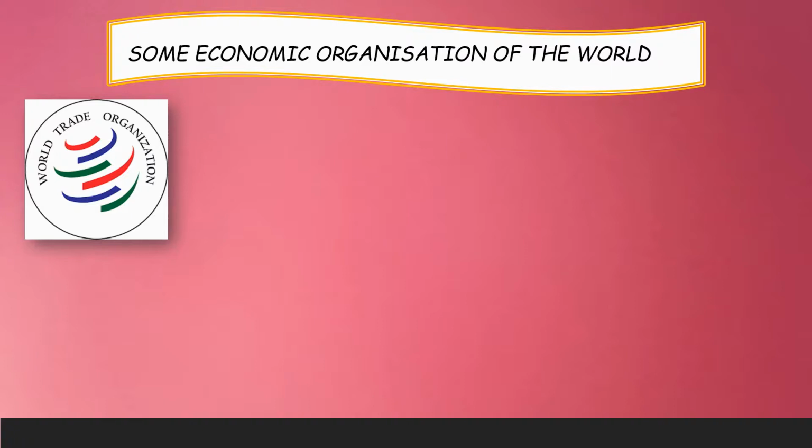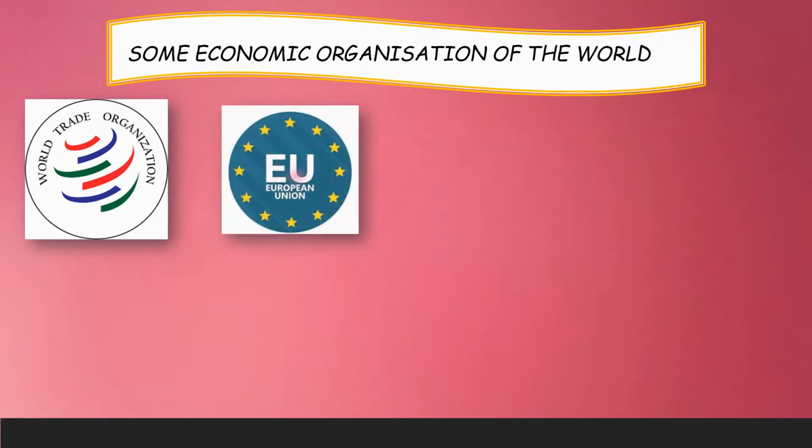Then the European Union, also known as EU. It includes 28 European countries which formed to establish an integrated market. The European Union was formed in order to assure free flow of goods and services within member nations of Europe.